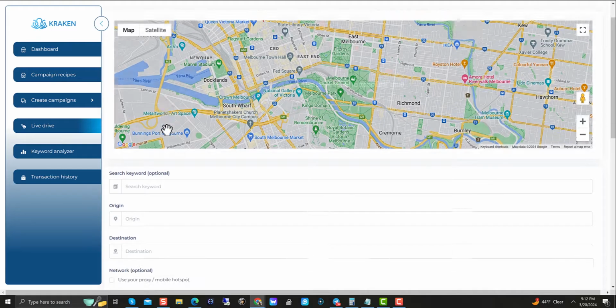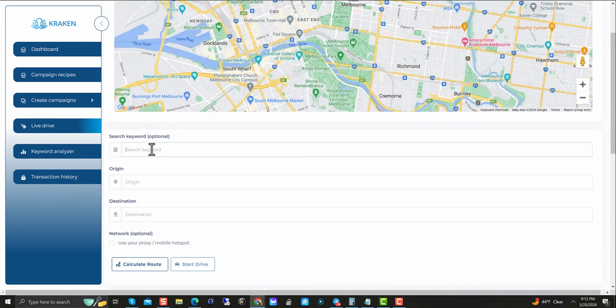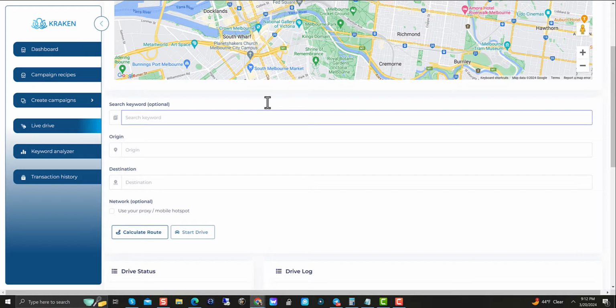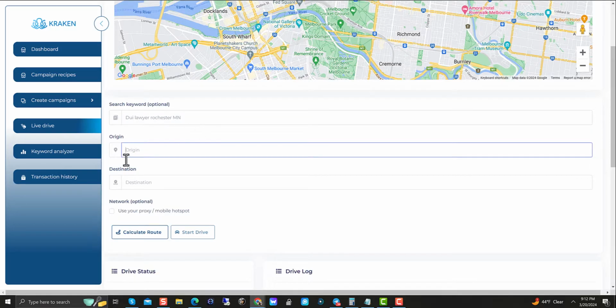Okay, first off, we have our map here. We can put our search in, our search radius. So let's say we do DUI lawyer. Let's find a place here. In my head, I'm not going to use the place normally going after, so we'll say Rochester, Minnesota. Okay, so MN. DUI lawyer, Rochester, Minnesota. Origin. Okay, so your origin would be where you want it to start from, and your destination is your actual GMB location that you want it to go to.